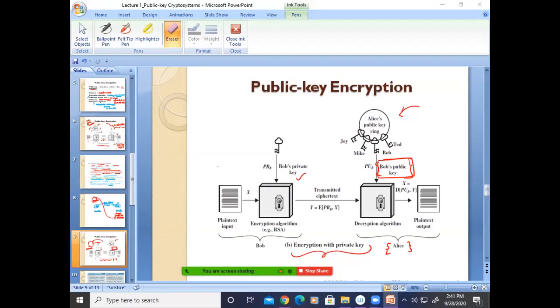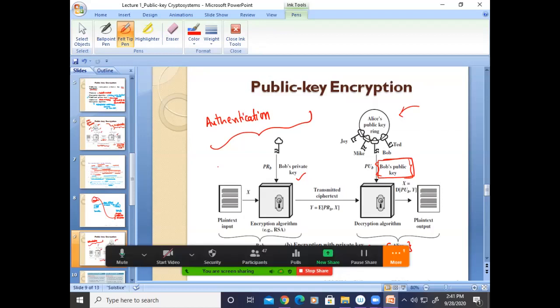You can easily remember: if the encryption is happening with the public key, decryption must use its own private key. It is the opposite for encryption with the private key. So what is this process providing? Can I say authentication? Yes or no? Yes, sir. Because she knows where the message is coming from, because of the digital signature, or because she is using Bob's public key.